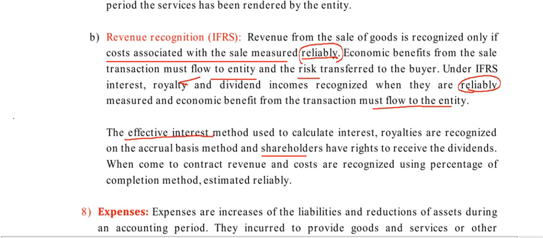For example, 100% of the work, and you completed 50% of the work till this year. So you have to recognize revenue only 50%, even though you received the full amount. You should not calculate this entire revenue. You have to calculate only 50% because 50% of the work is completed. So only 50% of revenue should be recognized on the basis of the percentage completion method. We have problems on this in the next coming chapters.